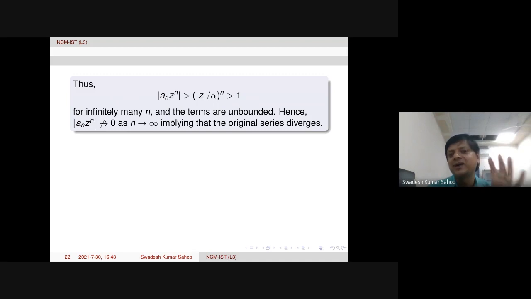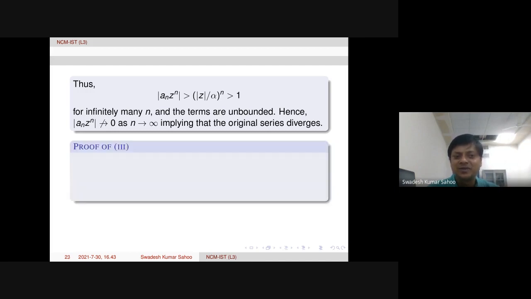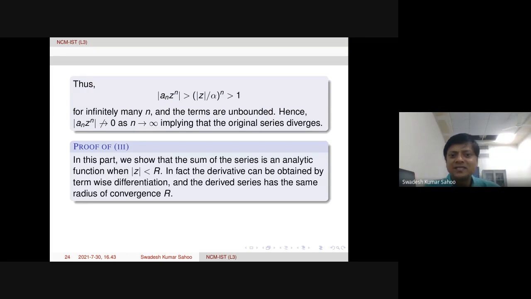The third part is the main one, and it is quite interesting. I like it. So let's discuss the proof of the third part. In this part, there are three parts. First, the sum of the series is analytic in the disk where it is convergent. Second, the derivative can be obtained by term-by-term differentiation. Third, the derived series has the same radius of convergence. There are three parts.